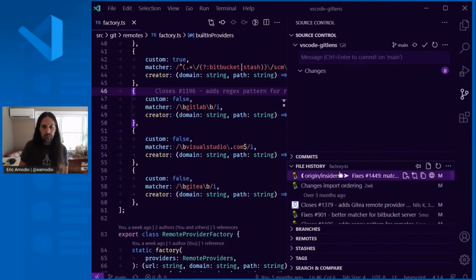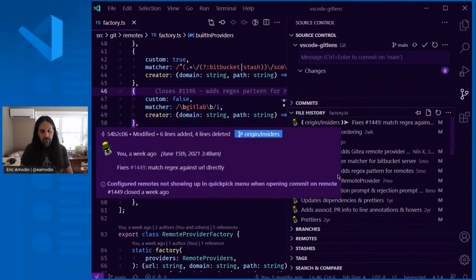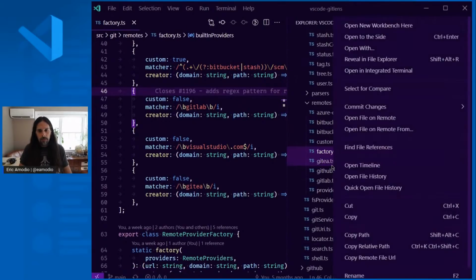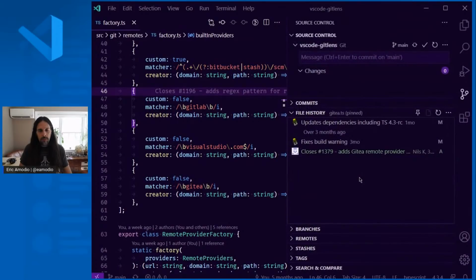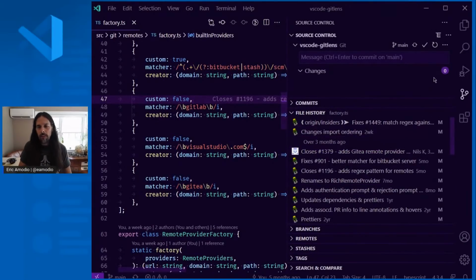The next view here that's very popular is file history. So file history, again, shows you the history of the file that you're looking at. By default, it follows whatever file you have open, but you can also open that directly from here. So if I wanted to see the file history of another file, you'll see that it tells you the file name, but it's also pinned. So pinned means even as I change the active file, this won't change. So I can just unpin that and it'll go back to following.